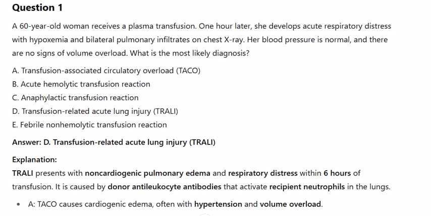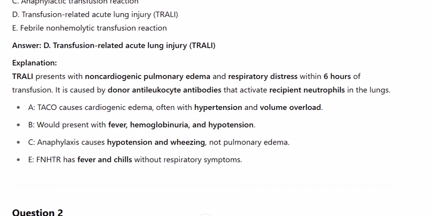Explanation. TRALI presents with non-cardiogenic pulmonary edema and respiratory distress within 6 hours of transfusion. It is caused by donor anti-leukocyte antibodies that activate recipient neutrophils in the lungs. A. TACO causes cardiogenic edema, often with hypertension and volume overload. B. Would present with fever, hemoglobinuria, and hypotension. C. Anaphylaxis causes hypotension and wheezing, not pulmonary edema. E. FNHTR has fever and chills without respiratory symptoms.